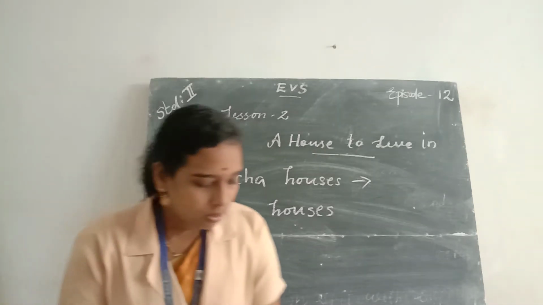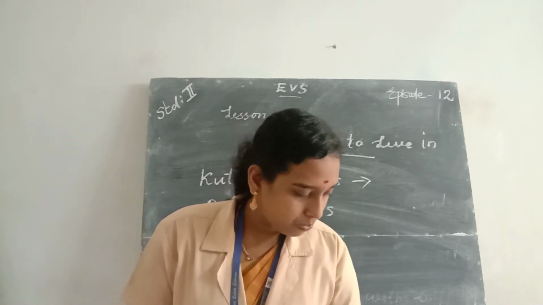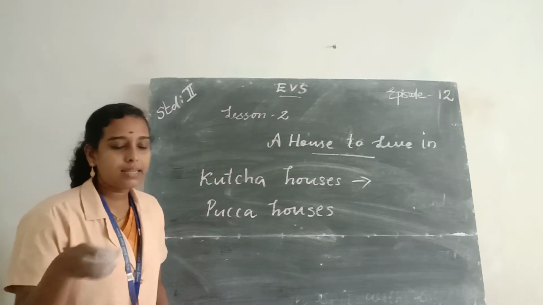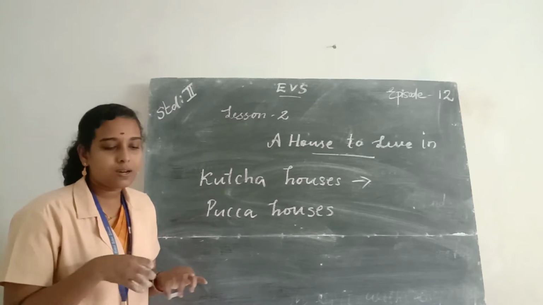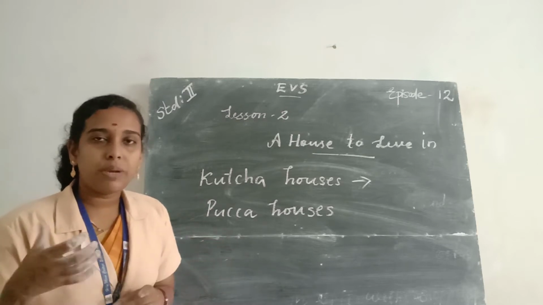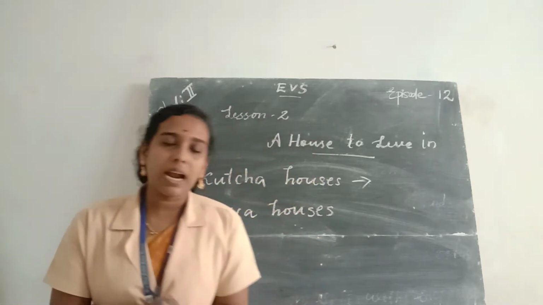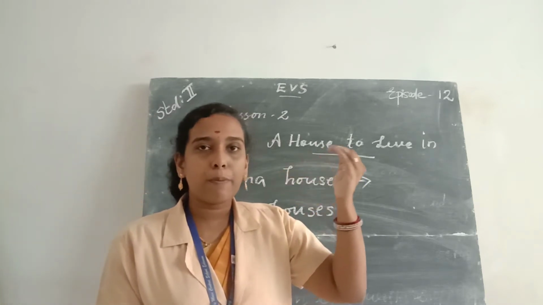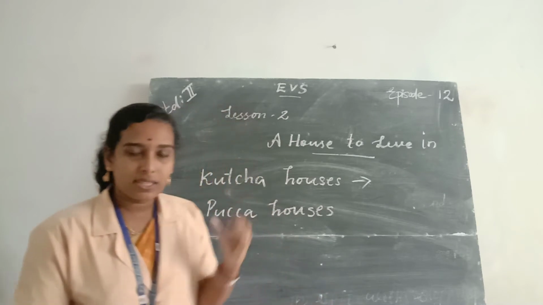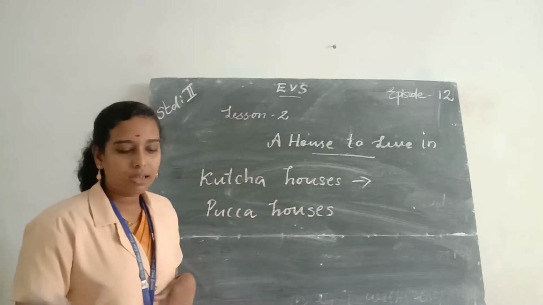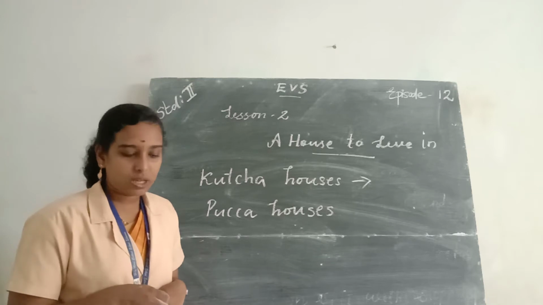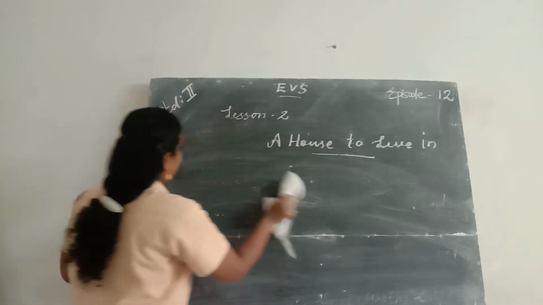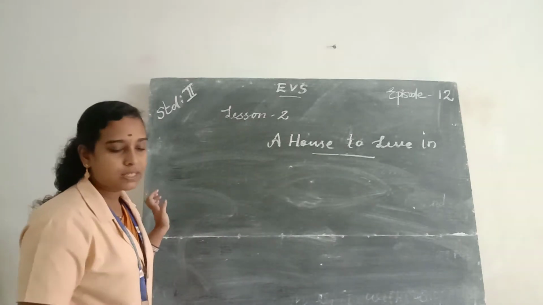Then we studied about slanting roofed houses and log cabins. Then we studied about our house builders. Some people work together to build a house, and we should respect the work done by each and every worker. The workers involved in the process of building a house are architects, masons, laborers, plumbers, electricians, carpenters and painters.